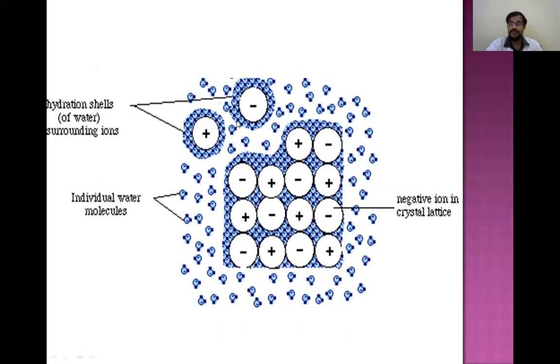So this is the shell of hydration. We know water is a polar molecule. It contains a little charge. So depending upon the charge of the protein molecule and the charge on the water molecules, they form a shell of hydration. And the precipitation depends upon the charge on the protein and this shell of hydration.